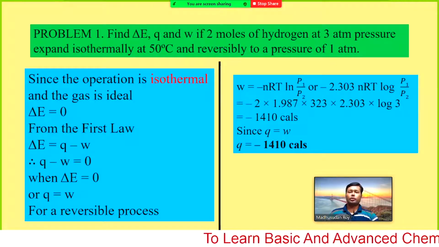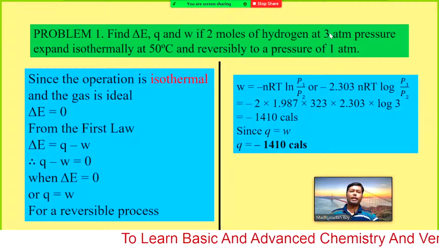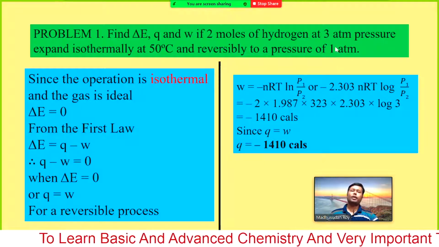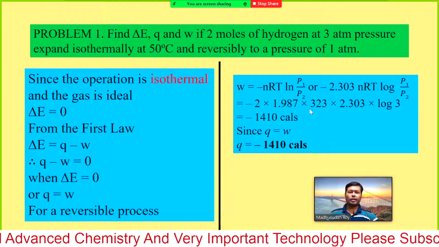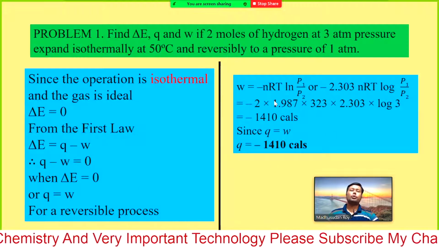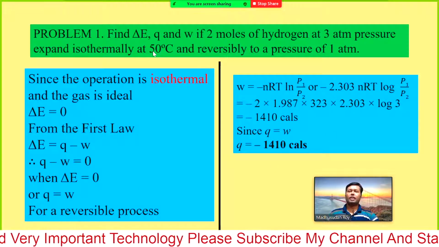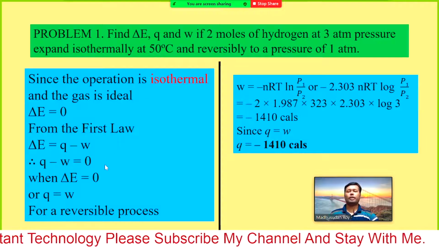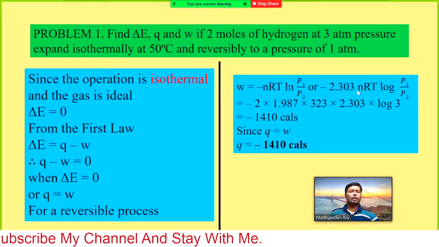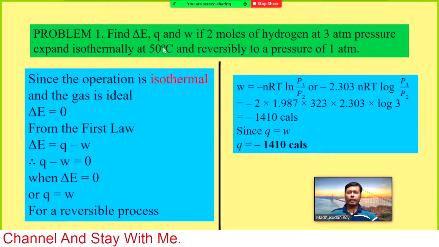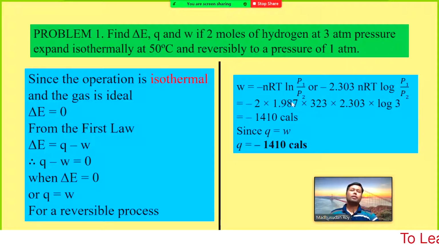So what is our initial pressure? P1 equal 3, P2 equal 1, number of moles 2. So just find out whatever properties we may need. This is the temperature, 50 degrees Celsius, maybe we can convert into Kelvin. 50 degrees Celsius will give you 323 Kelvin, and 2 moles, and the value of R, that means the molar gas constant.